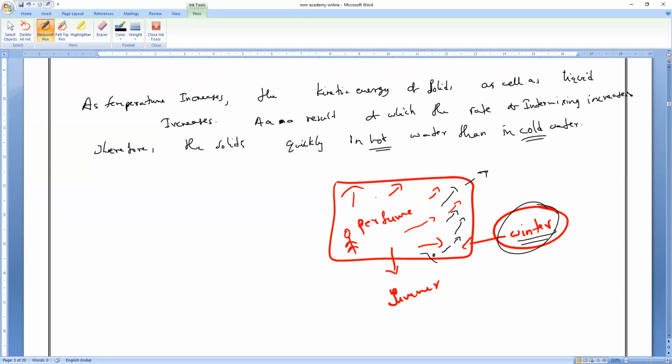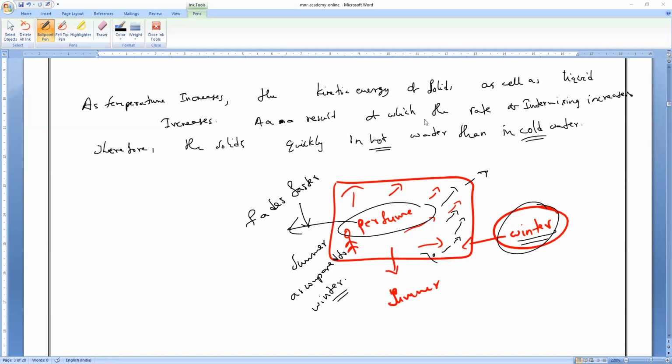That is the reason the perfume fades faster in which season, guys? Faster in summer as compared to winter. This is one of the best examples everybody experiences in daily life. In winter season, if you spray the perfume, it will take more time to lose that smell. But in summer, very fast it will fade away.